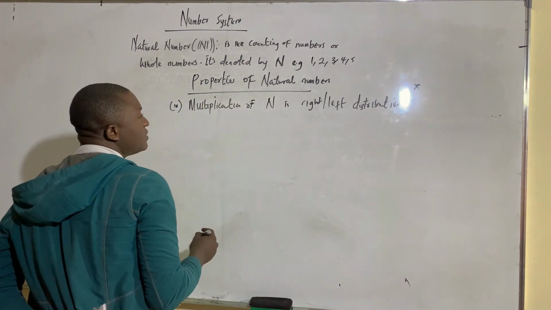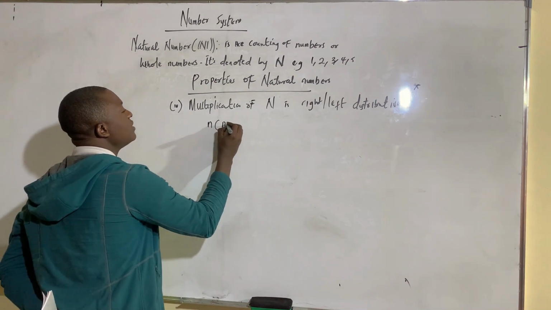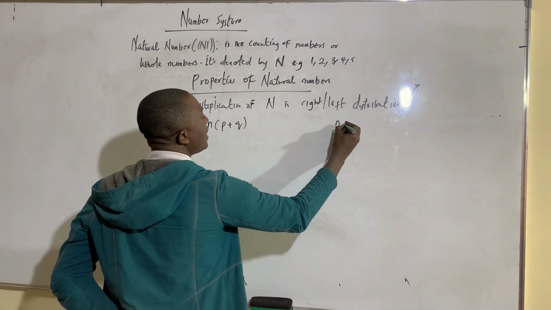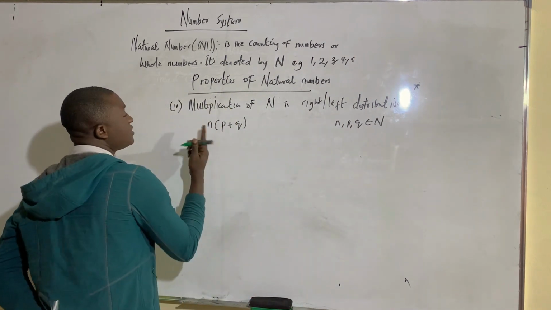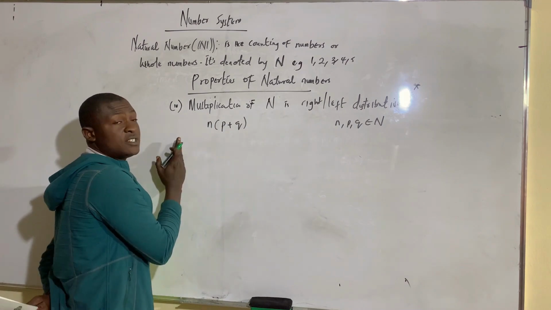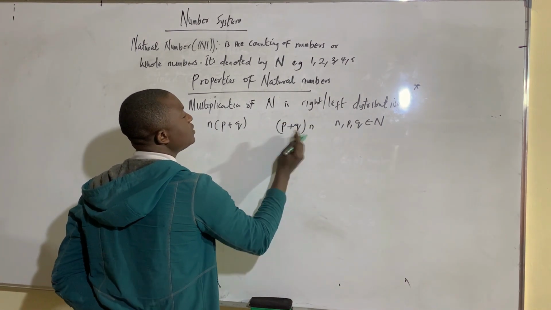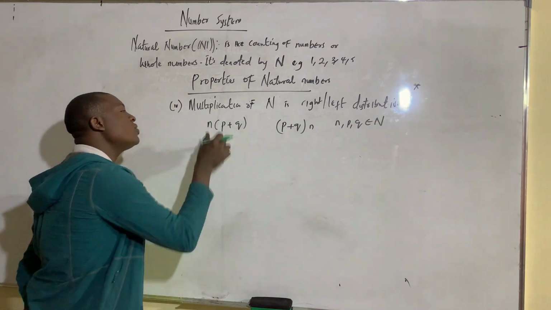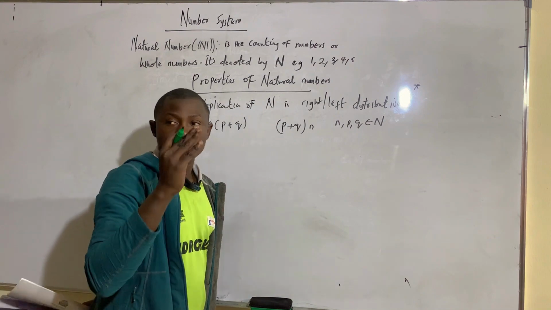Let's say we have 3 natural numbers: n times the sum of p plus q, where n, p, q are elements of natural numbers. If you look at n, we distribute n over p. This is left. But if I have it like this, this is right. Exactly, so either left or right is totally distributive.